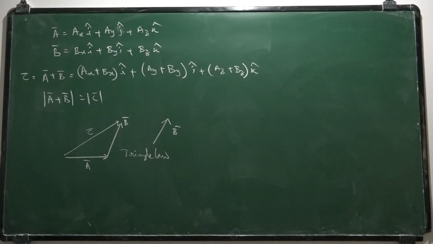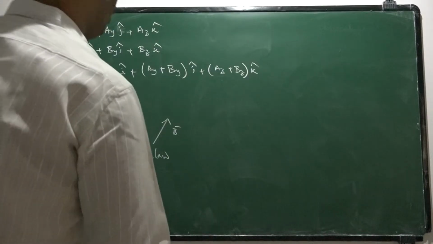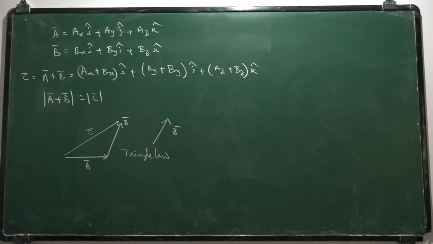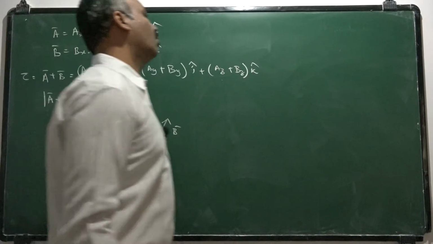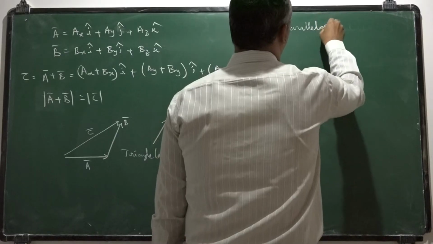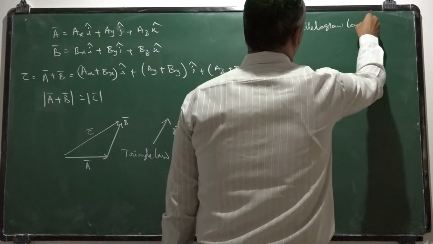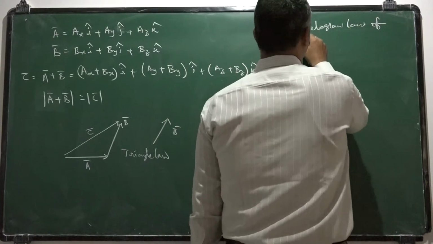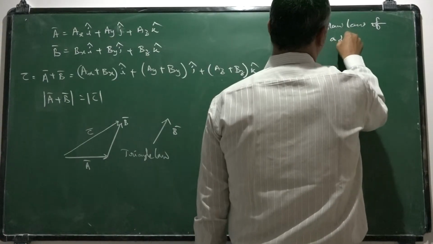Now, we need to study the magnitude as well as the direction of the given vector. That's why, in order to get the direction of a vector by addition, we need to consider the parallelogram law of vector addition.